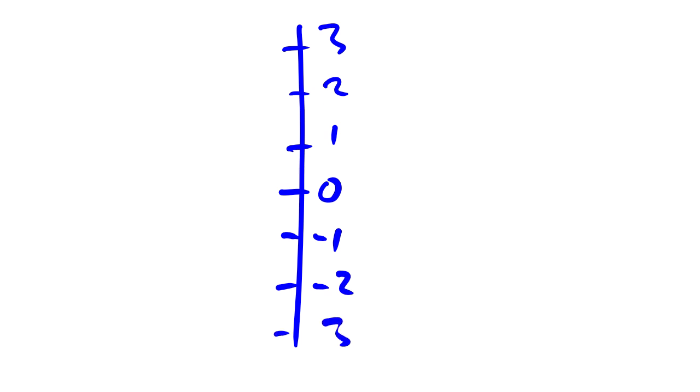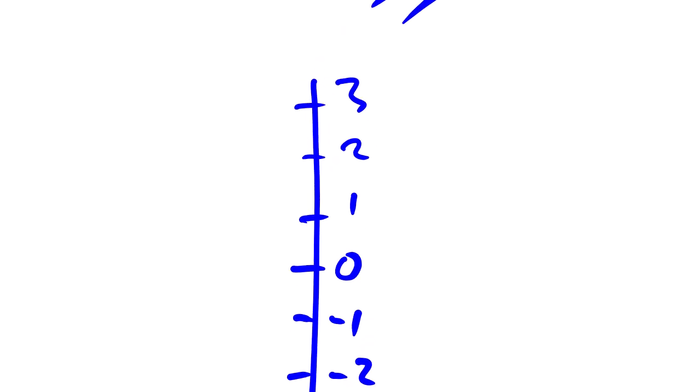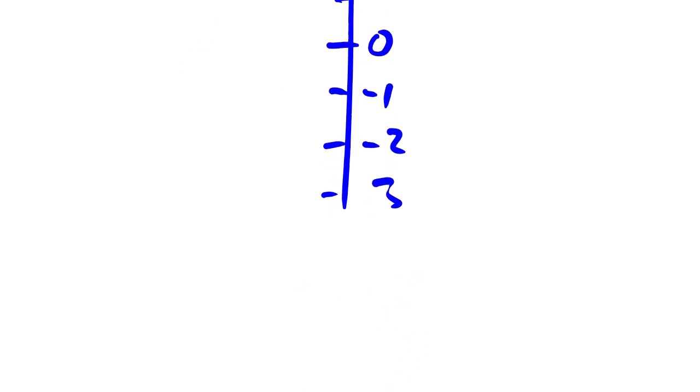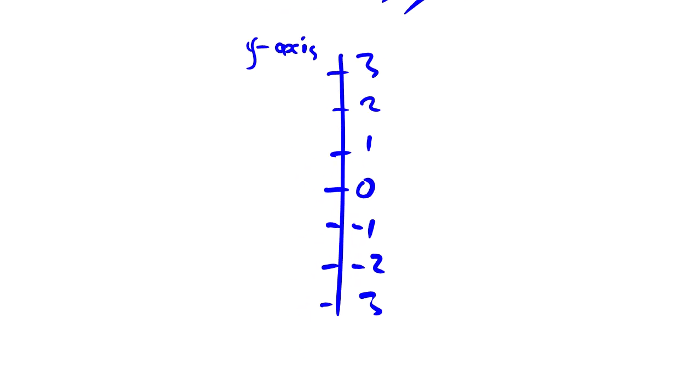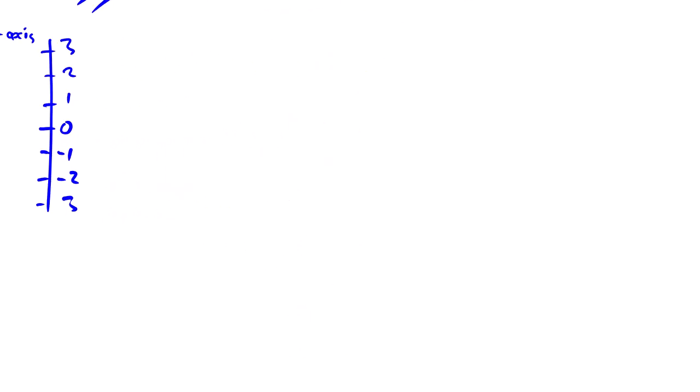This axis that stands vertical is called the y-axis. We have two important axes we mostly deal with: vertical and horizontal. The vertical one is called the y-axis, just to give it a name. This part is positive, so we don't need to write y-axis again. And again, you will have a horizontal line, which has a center.